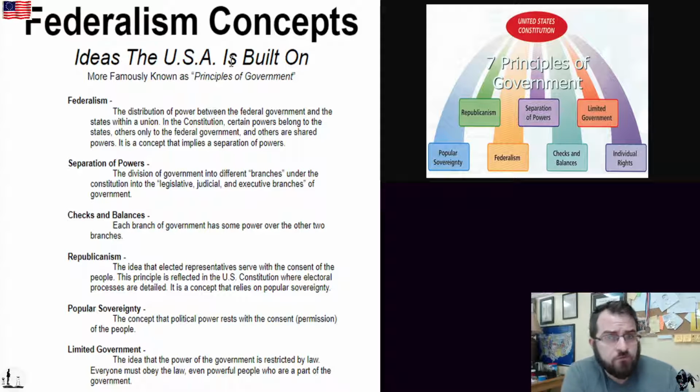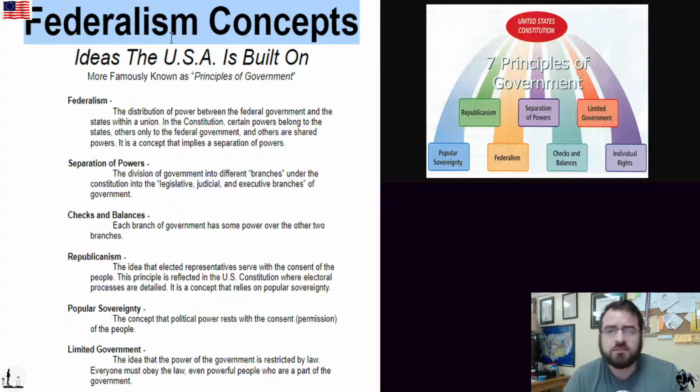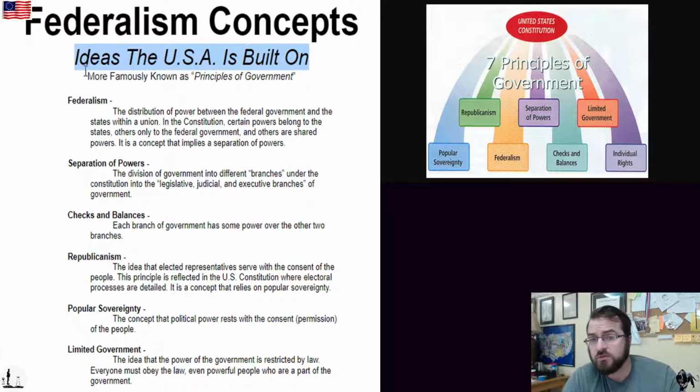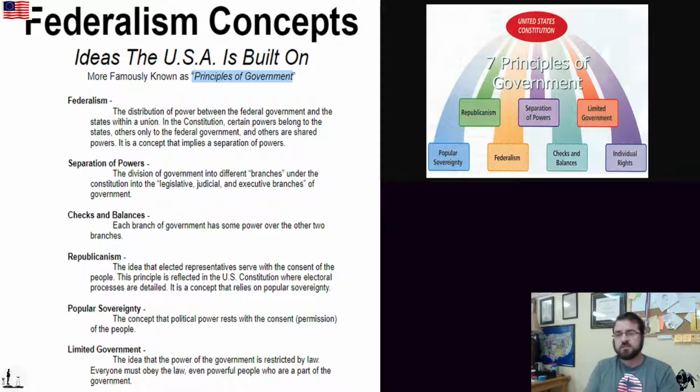All right. Federalism concepts. These are ideas that the United States of America is built on, and they are more famously known as principles of government. A lot of times you will see these listed as principles of government. If you Google federalism concepts or principles of government, you're going to find these. These are concepts and ideas that you must master.